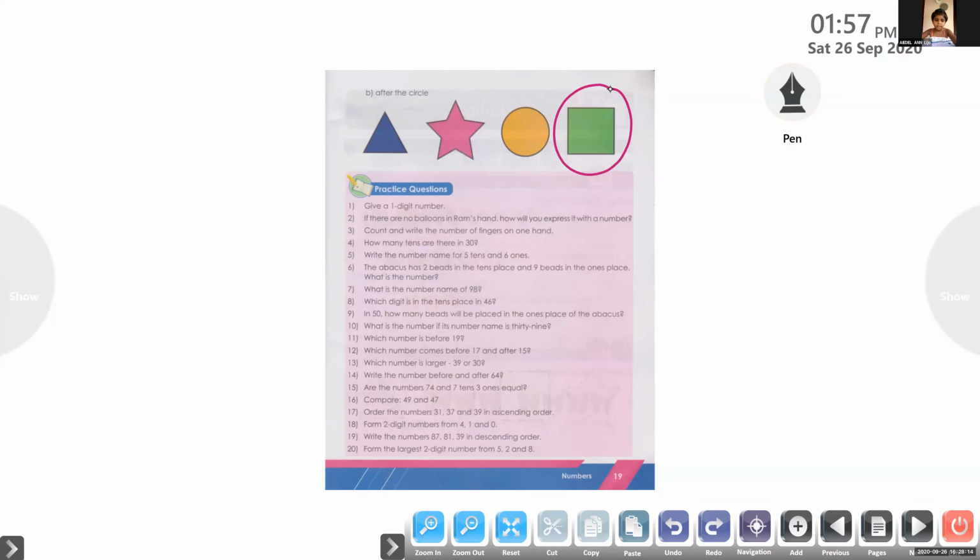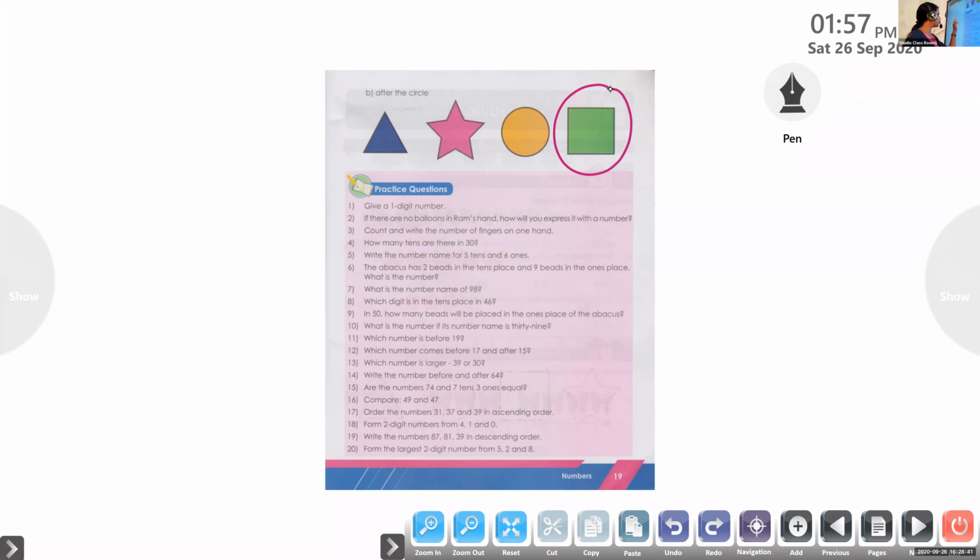Okay, next we are going to practice questions. Now we are revising the chapter. This is a revision for chapter 3, numbers. We already studied all the topics in that chapter and completed the exercise also. Then we are going to do some revision. If you understood all the topics, you can say the answer correctly.